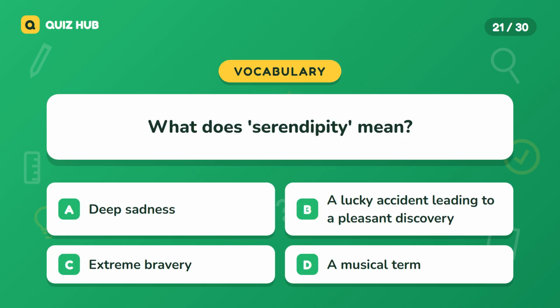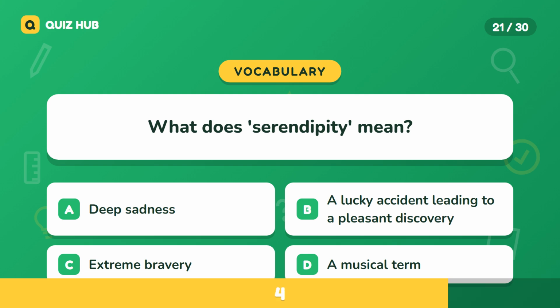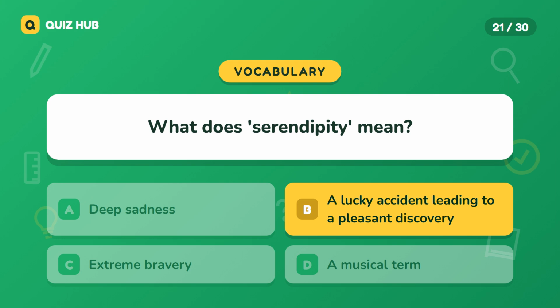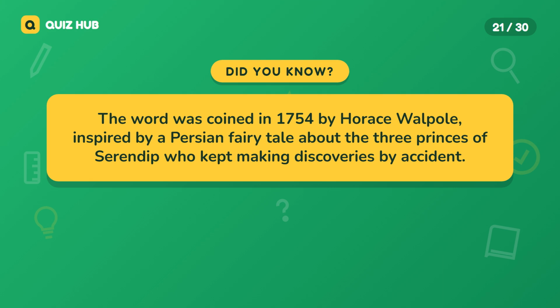Question 21. What does serendipity mean? A. Deep sadness. B. A lucky accident leading to a pleasant discovery. C. Extreme bravery. D. A musical term. The correct answer is a lucky accident leading to a pleasant discovery. The word was coined in 1754 by Horace Walpole, inspired by a Persian fairy tale about the 3 princes of Serendip who kept making discoveries by accident.